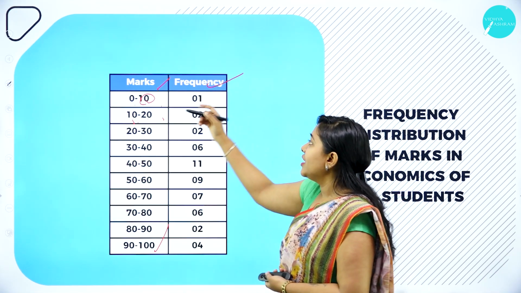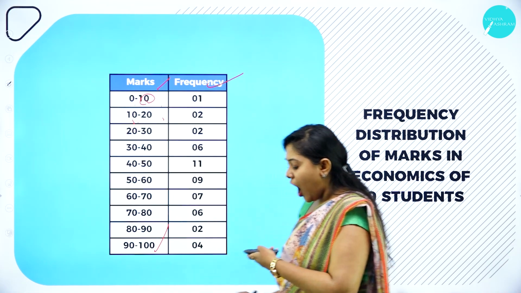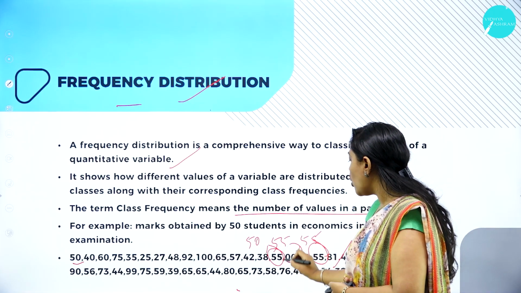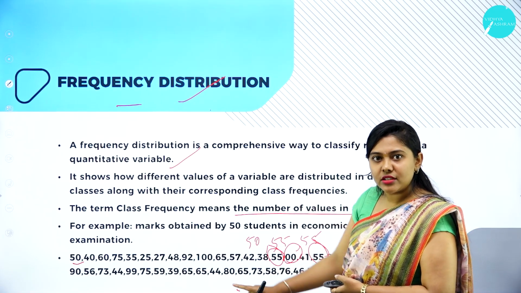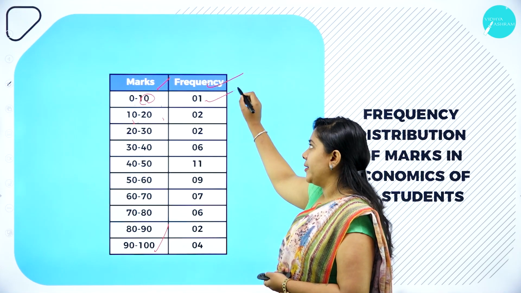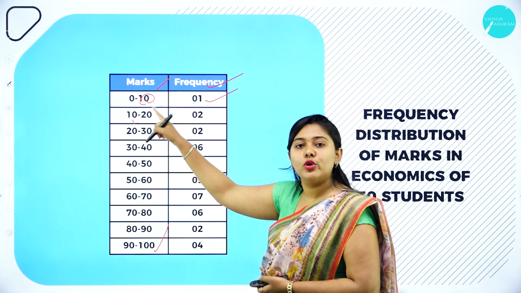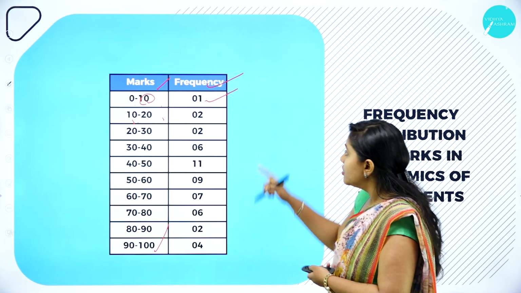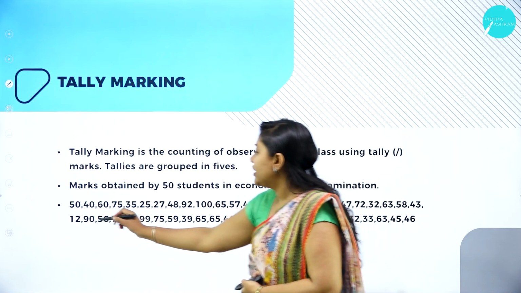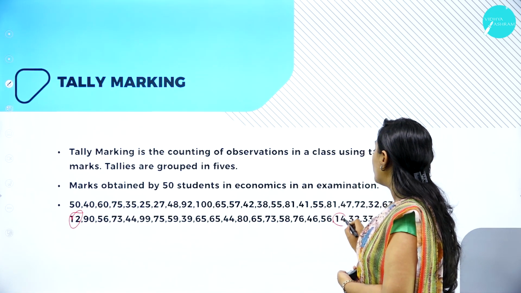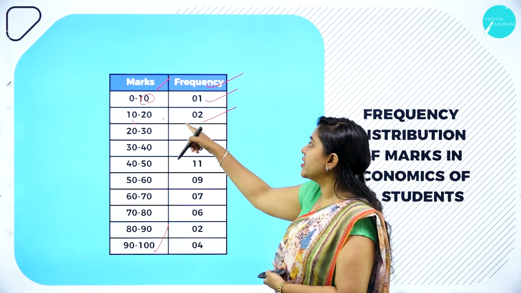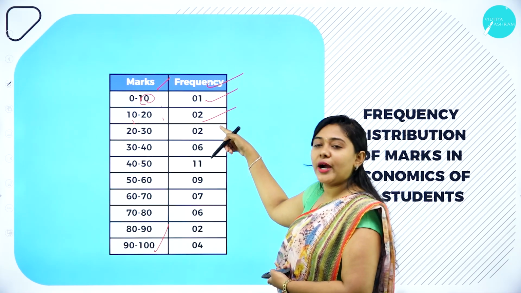So what is the frequency? In the class 0 to 10, how many numbers are there? Only one number we have, that is 0. No other number is there. So the frequency will be only 1. In 10 to 20, how many numbers exist? 2 numbers exist. We can look at these 2 numbers: one is 12 and the other is 14. So 10 to 20, 2 numbers exist.